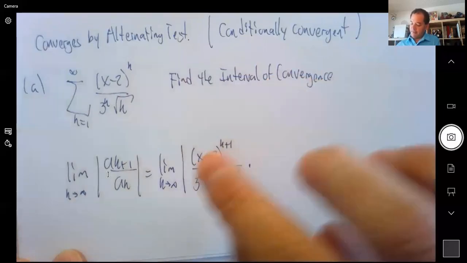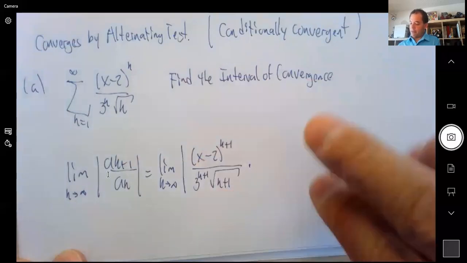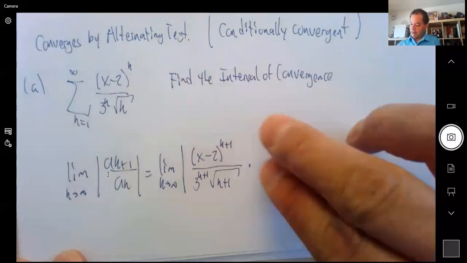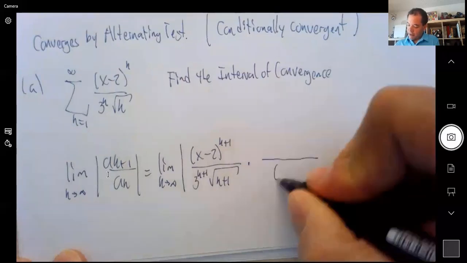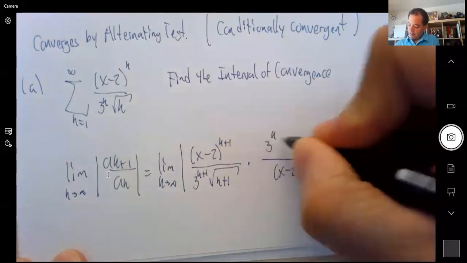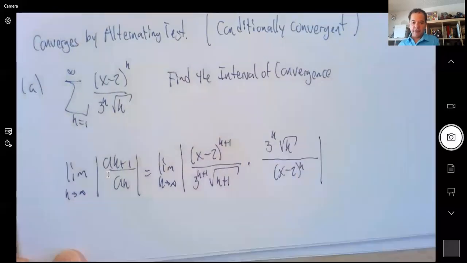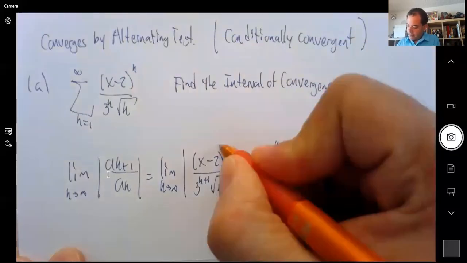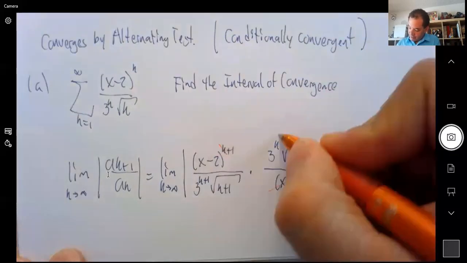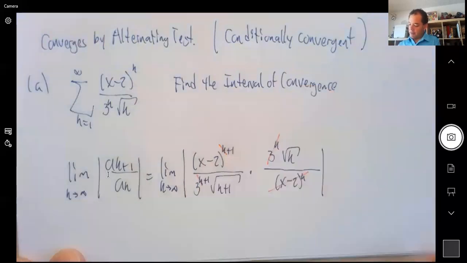And then instead of dividing by the k one, I'm going to multiply by flipping it. So it's going to be now (x minus 2) to the power k, 3 to the k, root k, like that. Now here, this cancels with the k power here, 3 to the k with the k power here, and see what remains.